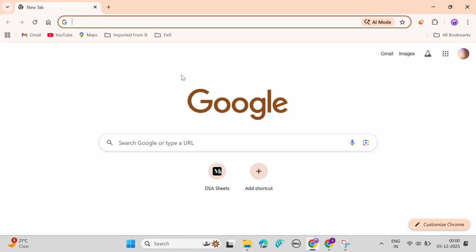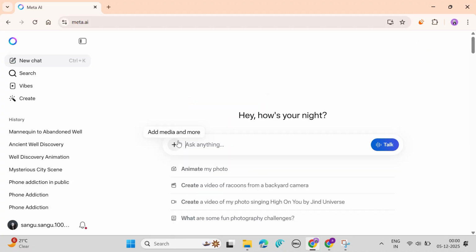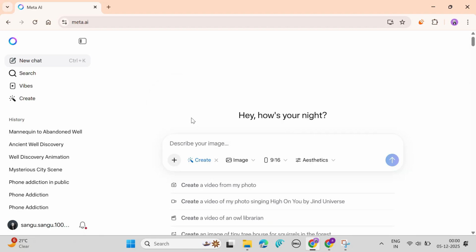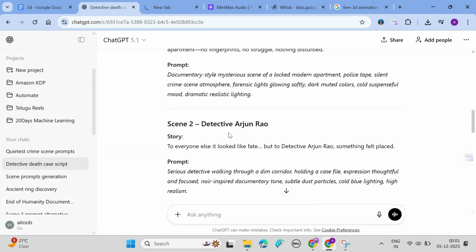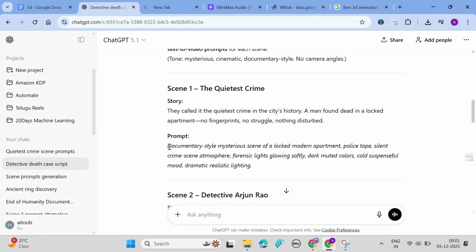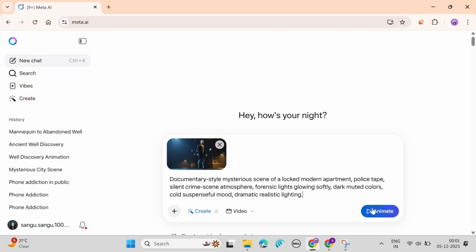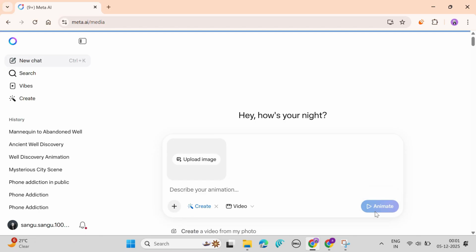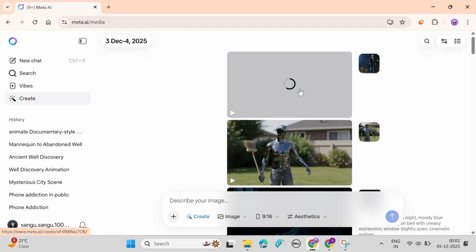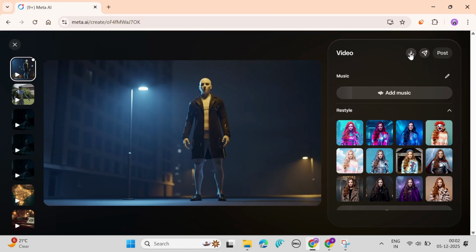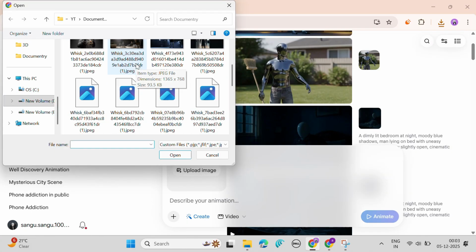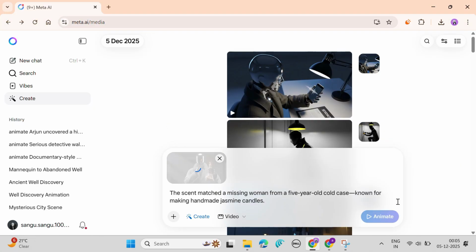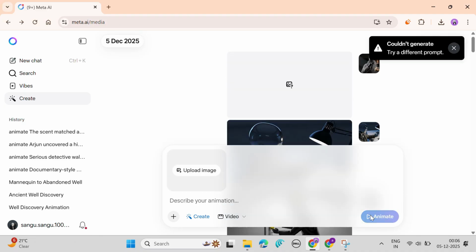Once you have successfully downloaded all the images, we have to convert all these images into video. To convert the images into video, go to Meta AI, click on create, click on video, upload the first image of our scene, and also go to ChatGPT and copy the prompt that we asked ChatGPT to generate earlier, paste it here and click on animate. Once you click on animate, within seconds our image will be converted into video. Once the video is generated, click on the download button here. Now go back and repeat the same process for every image. I will do it quickly for you.